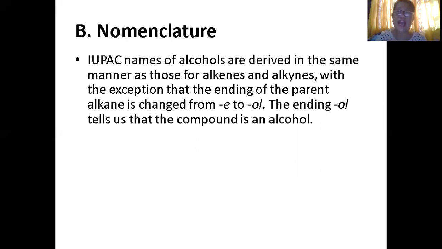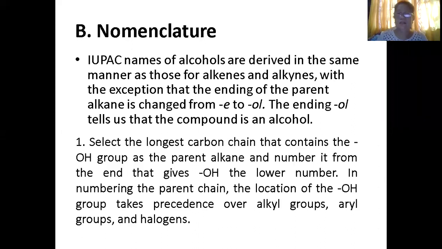We already know that alkane ends with E. All you have to do is take the E and change it into ol, because your compound is now an alcohol, from the word alcohol. This is the same as in writing your alkane, but what makes it differ is the ending, ol.